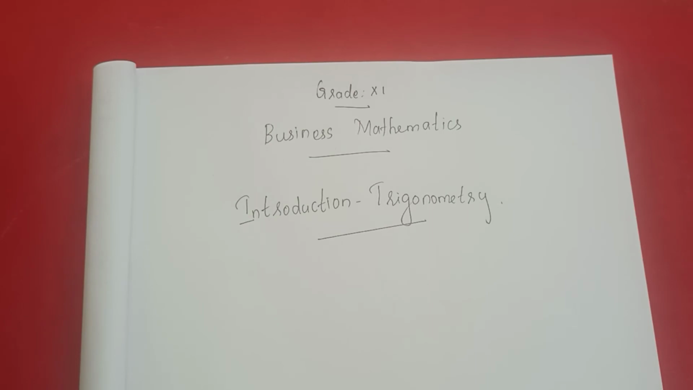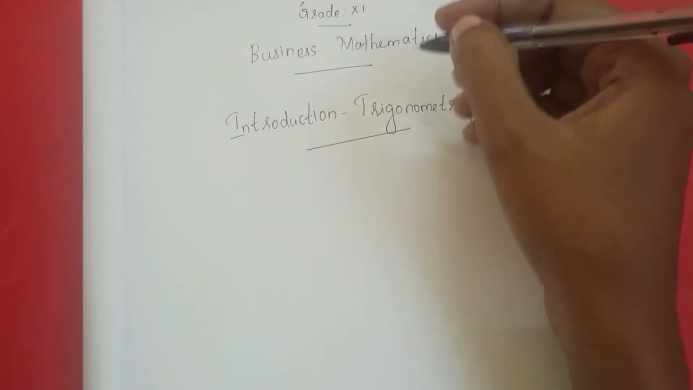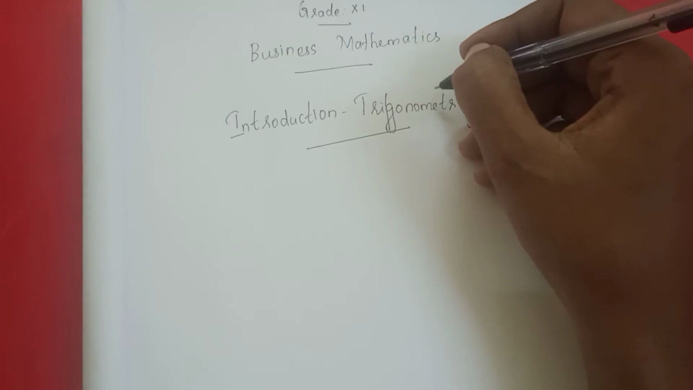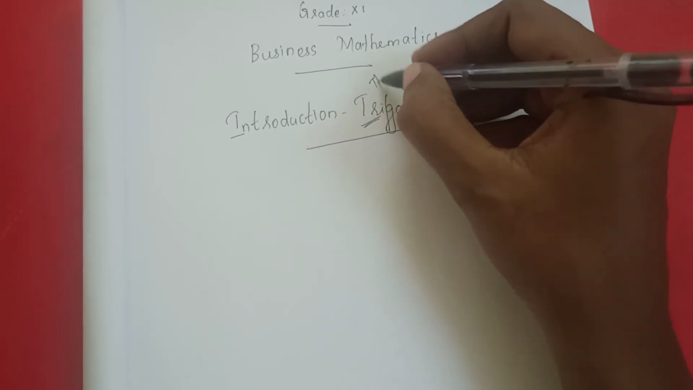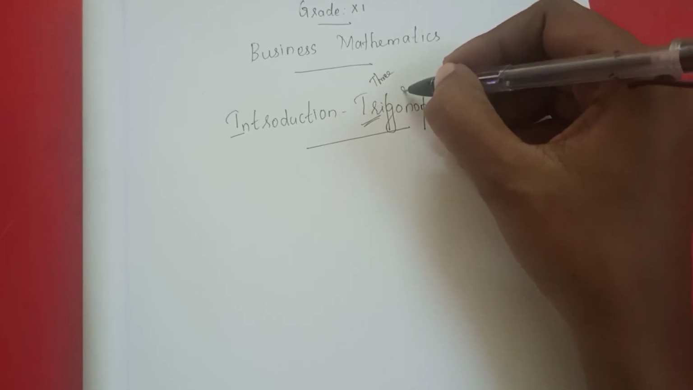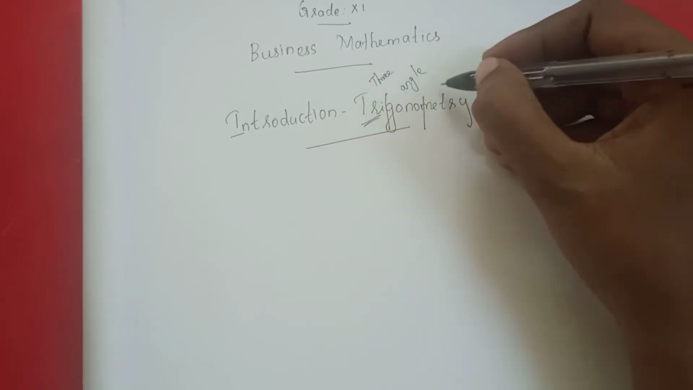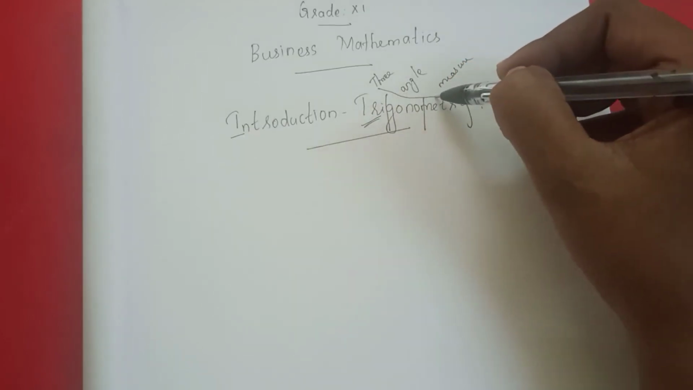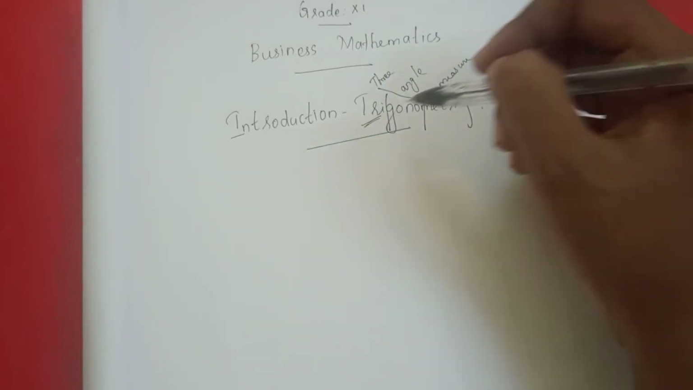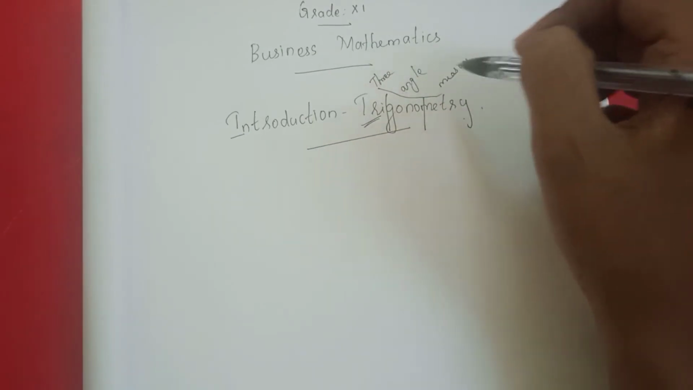So what do we mean by trigonometry? In the word itself we can come to know. Here we can split trigonometry into 3 parts. Tri means 3, gono means angle, and metry means measure. So trigonometry means 3 angle measure.